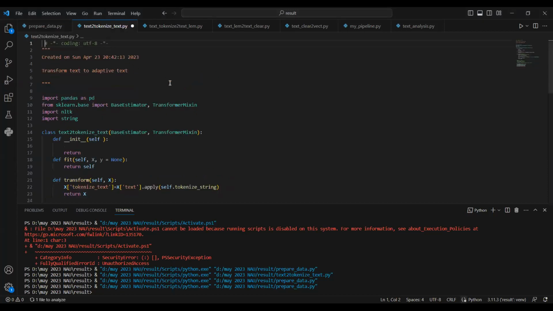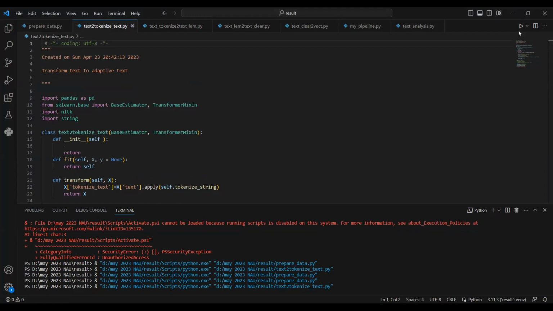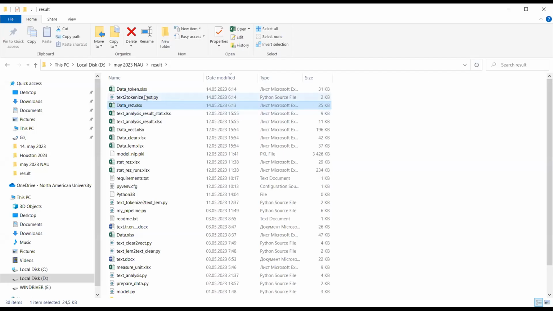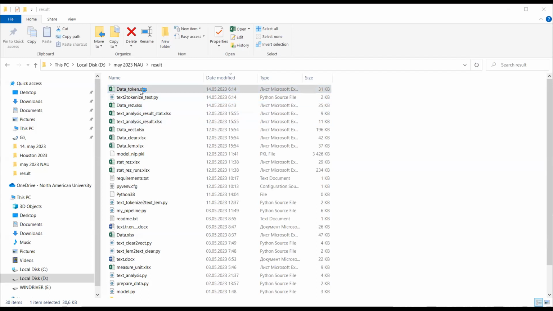Then we go back to the coding page, and there is the text tokenize code, and when we run it, it's now running. It's analyzing 5 files, and the result goes to the result folder. So here is the data token, the tokenized text.